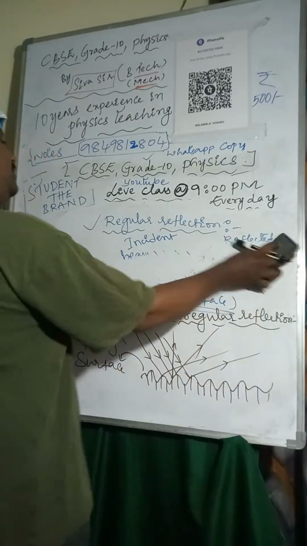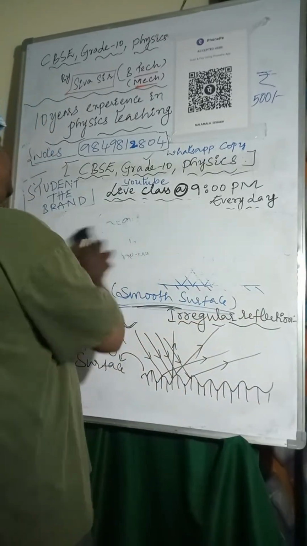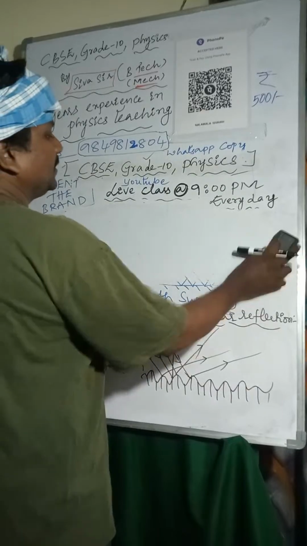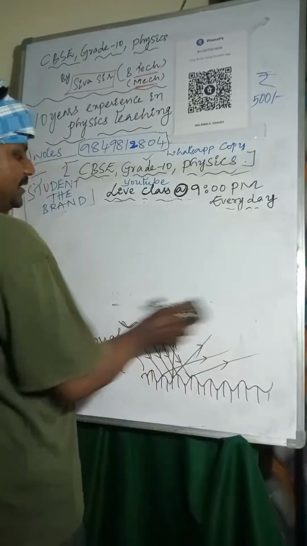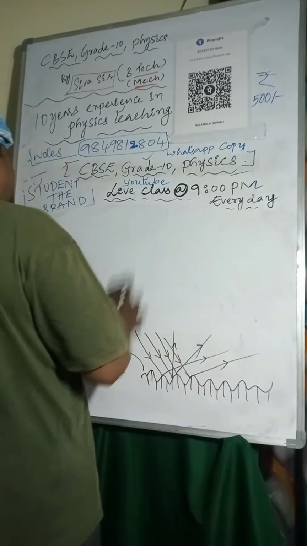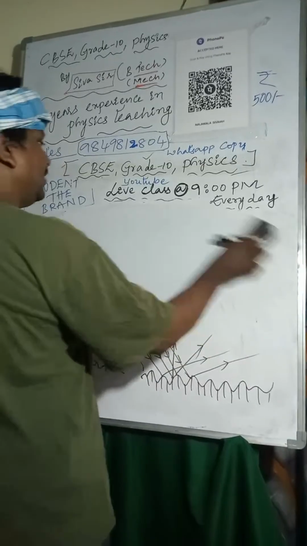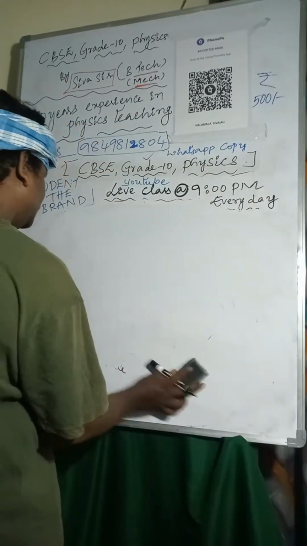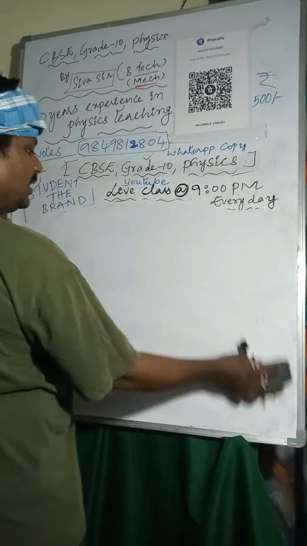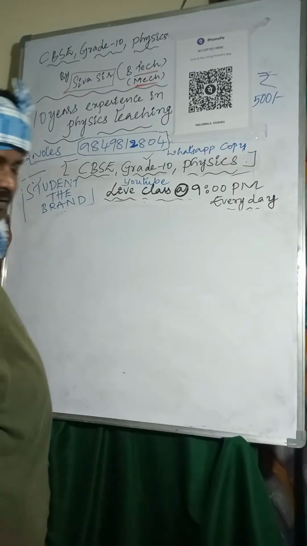Next, we are going to the next topic: image, real image and virtual image, real object and virtual object. I will explain, so listen carefully. I am considering now real object and virtual object, real image and virtual image.